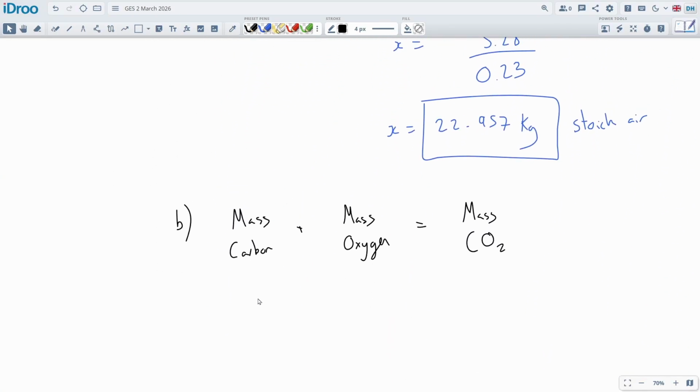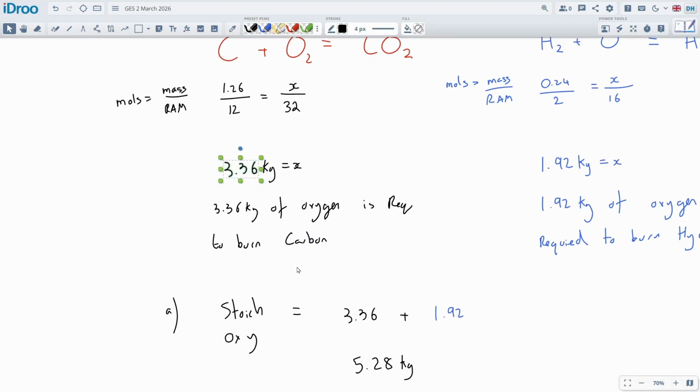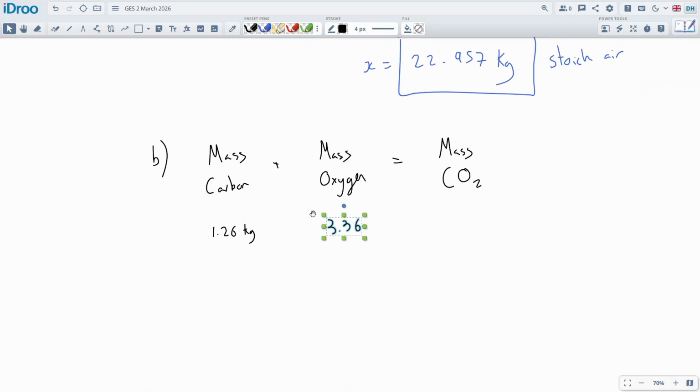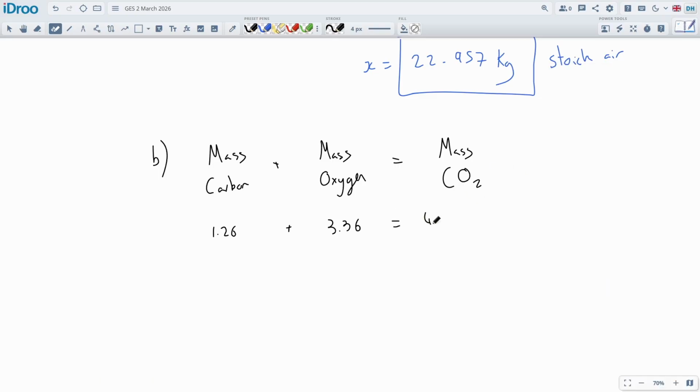Here we go. And how much oxygen do we require to burn that? We said it was 3.36. So if you add these two together, we should get the mass of CO2 produced, and that's it. Very easy question because of how we did all the previous work. We did so much work earlier that you can just cherry pick what you need from it. So 4.62 kilograms. That would be the mass of CO2 produced in the exhaust gases.